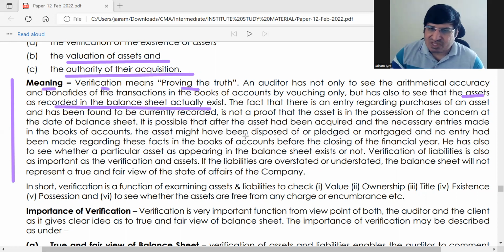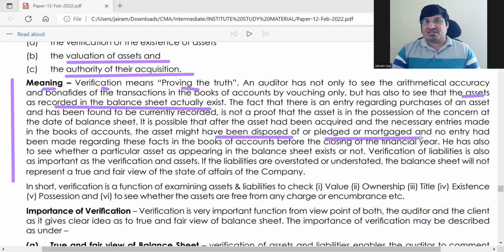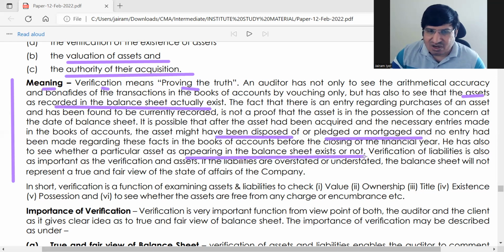Okay, or it is possible that assets have been disposed of, pledged, or mortgaged. Sometimes assets are there, but they have mortgaged it. So in that case also, that charge has to be brought to book, correct? Okay, so all these things are part of verification of assets, just to see whether the asset appearing in the balance sheet actually exists or not.